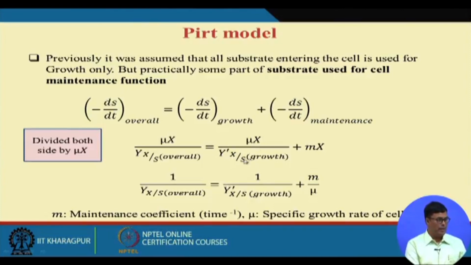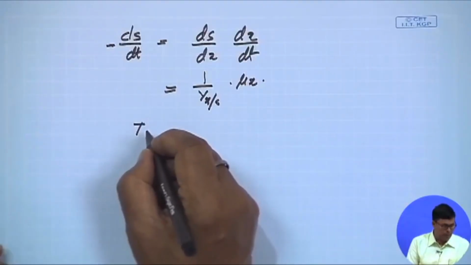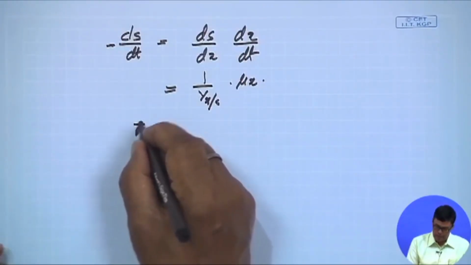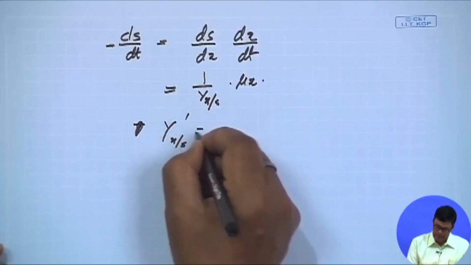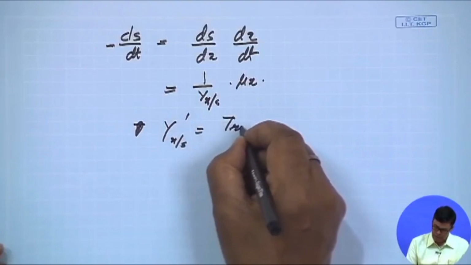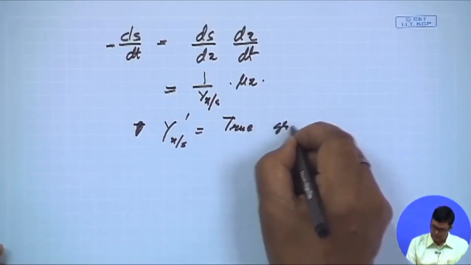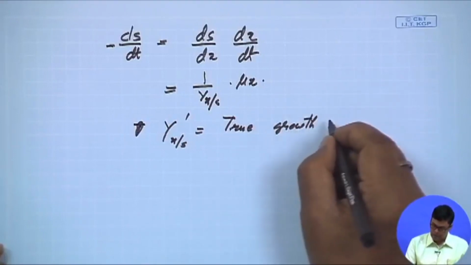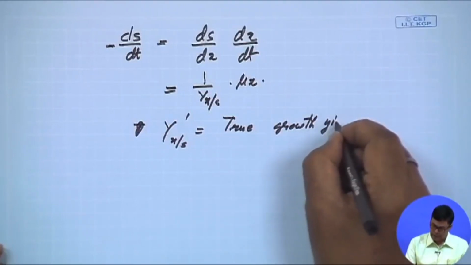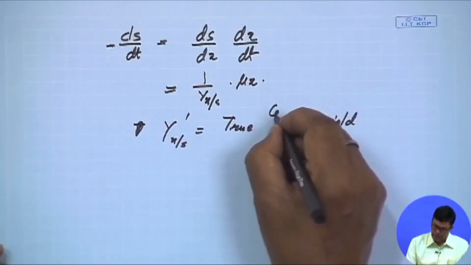Now Y'_X/S is considered as the true yield coefficient. This is called the true growth yield, or we can write it as the cell mass yield.